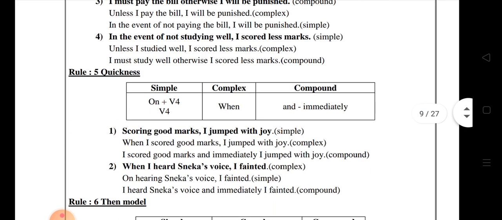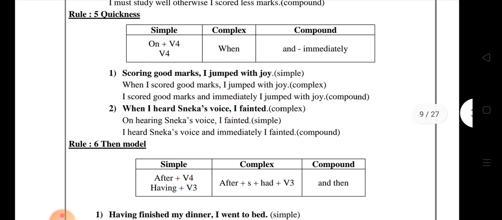Okay. Next, quickness. On plus V4, or the sentence may start with V4. The complex is when and the compound is and immediately. Okay. Scoring good marks, I jumped with joy. Scoring good marks. The sentence started with V4. That is a simple sentence only.